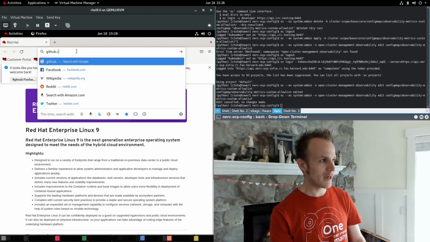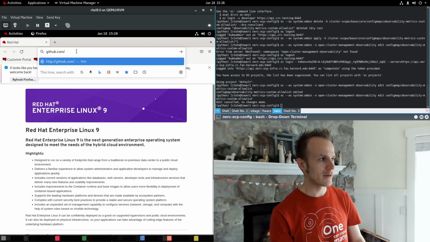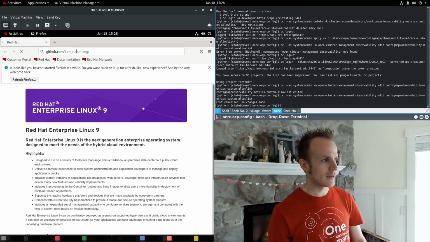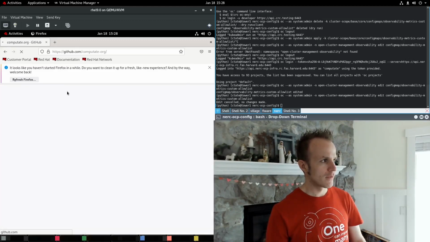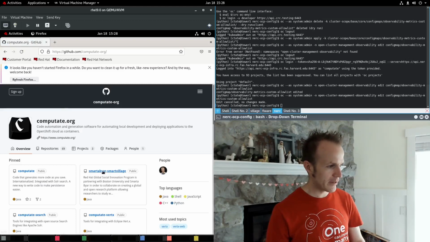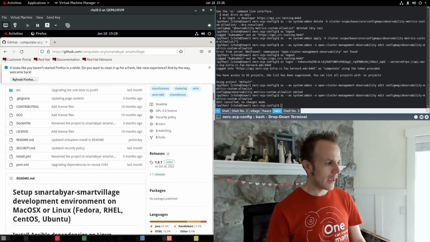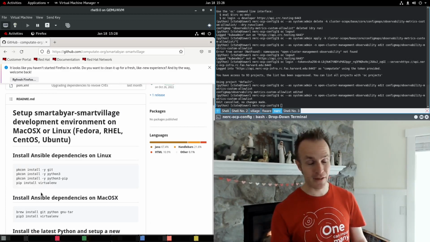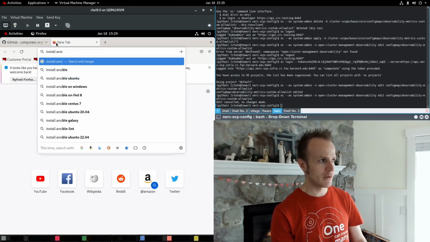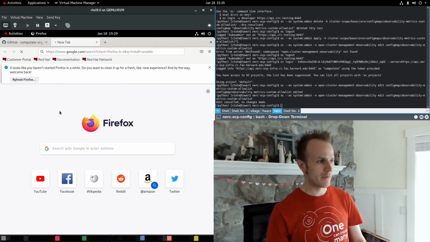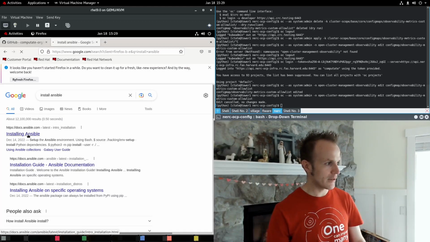If I go to github.com/computate-org and pull up the Smart Village project, I have a README right here that explains how to get started with Ansible. And you can also follow the instructions to install Ansible from the official site here.